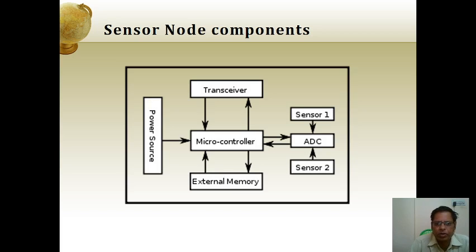The sensor component is connected with the microcontroller, and it will have the memory and the transceiver, which converts the machine language to do certain work for that sensor. Always there is a power supply to that sensor.